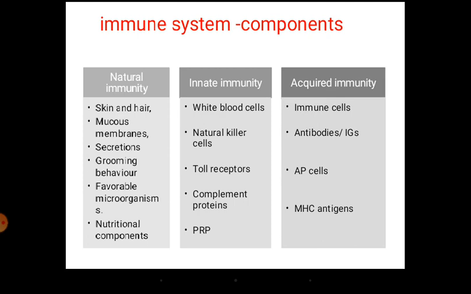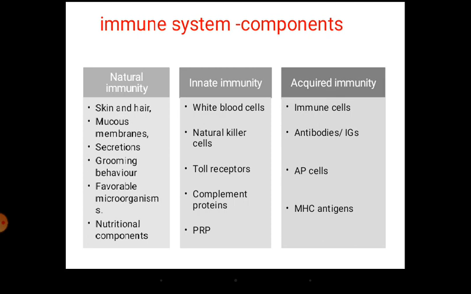The second one attacks any pathogen, presents it, and identifies whether it is self or non-self, and helps the host build specific immunity, that is acquired immunity, in the form of immune cells, antibodies, antigen processing cells, and MHC antigens, so that they recognize a specific antigen and boost the production of specific antibodies against it.